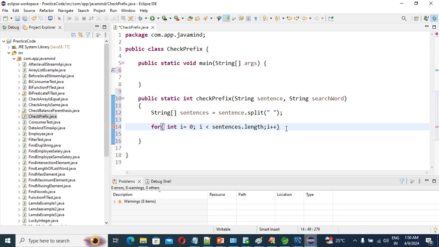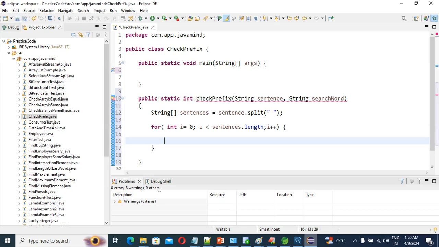So now see carefully. What am I going to do here? We are going to check each word in the sentence. We are going to give one condition.